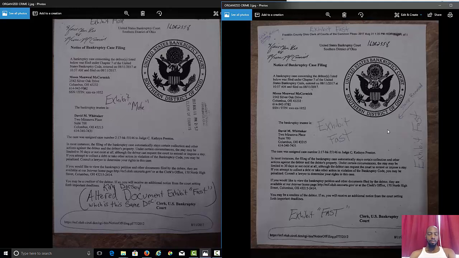Now we went back down there because we are very diligent. We pay close attention to everything. We went back down there to address this. And one of the guys, I can't remember his name, I wouldn't even say his name on video anyway, but he said Dorsey did it. He said Dorsey did it.